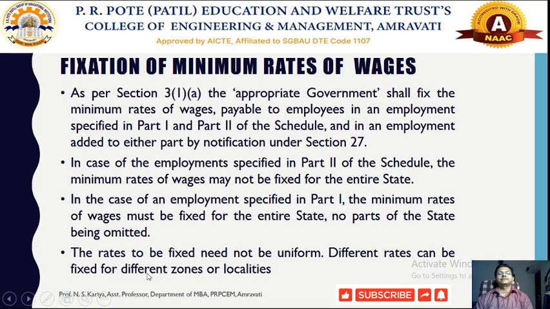Different rates can be fixed for different zones and localities. So depending on the situation, the regional economy and other socio parameters, the minimum wages are decided by the state government. So the state government has been directed by the appropriate government to make some modification, and finally they need to fix and revise these wages from time to time.